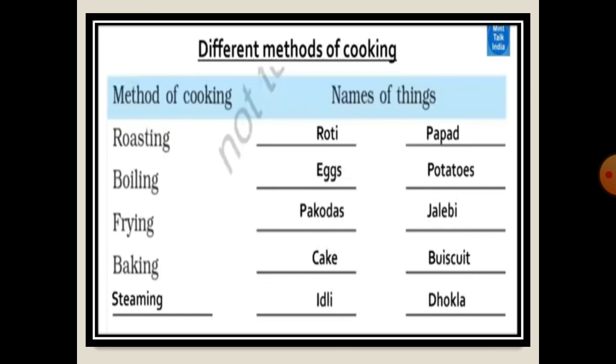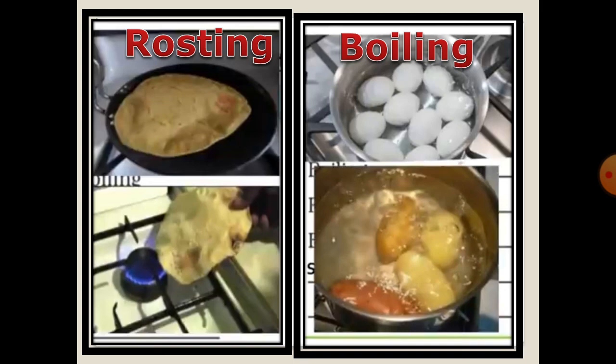Here they mention the different methods of cooking. We use the roasting, boiling, frying, baking and steaming methods to make so many food items. Here is the picture of the roasting method. We roast the roti and papad on gas.